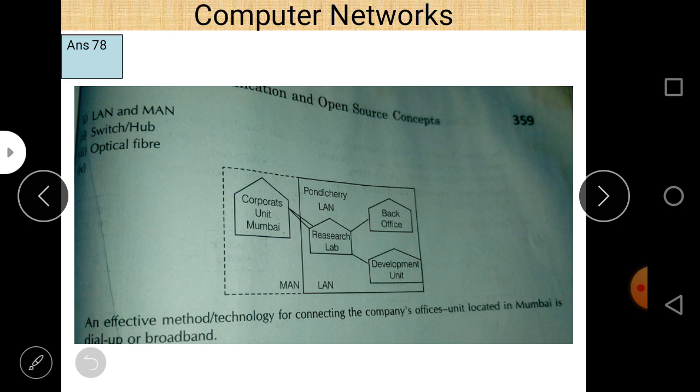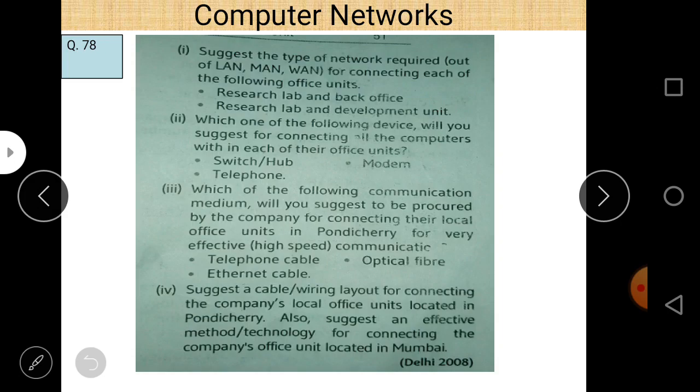If there is a choice given between switch and hub, we always prefer switch. But here switch and hub are both given at the same place, as switch or hub, so we can use switch or hub.